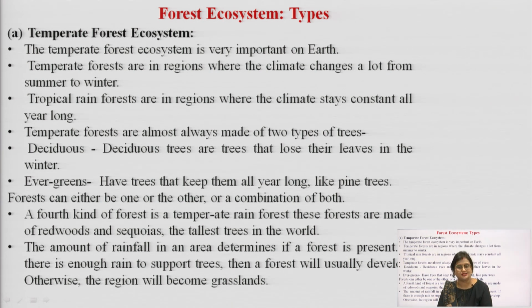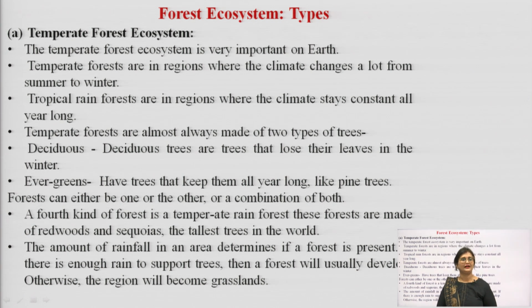In winter it loses its leaves and gets them back by spring or summer. Whereas evergreen trees are the trees which are green all year long. A forest can be either one or a combination of both, that is it could consist of deciduous trees and evergreen trees, or it could consist of only evergreen or only deciduous trees.